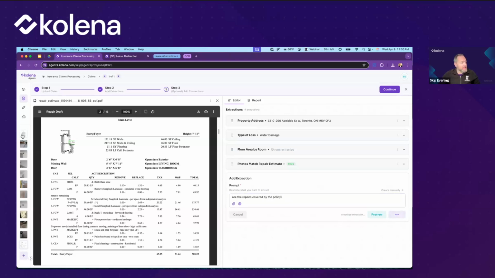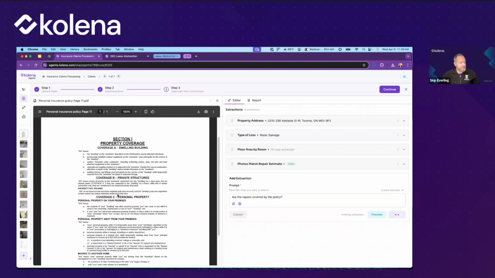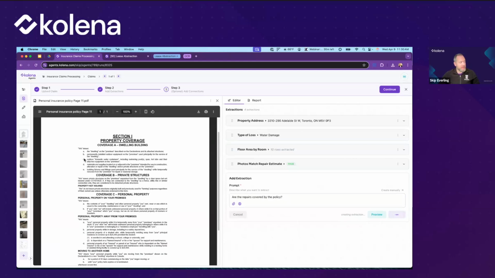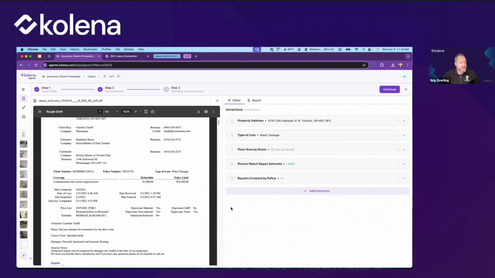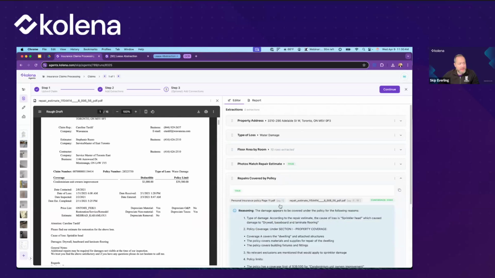And that's going to take a look at this document here, where it's talking about property coverage. And this, again, will let us know if the repairs that we're now being asked to accept are actually in compliance with the policy. Are they something that we should be rejecting or accepting? And we can have this automatically assessed here.